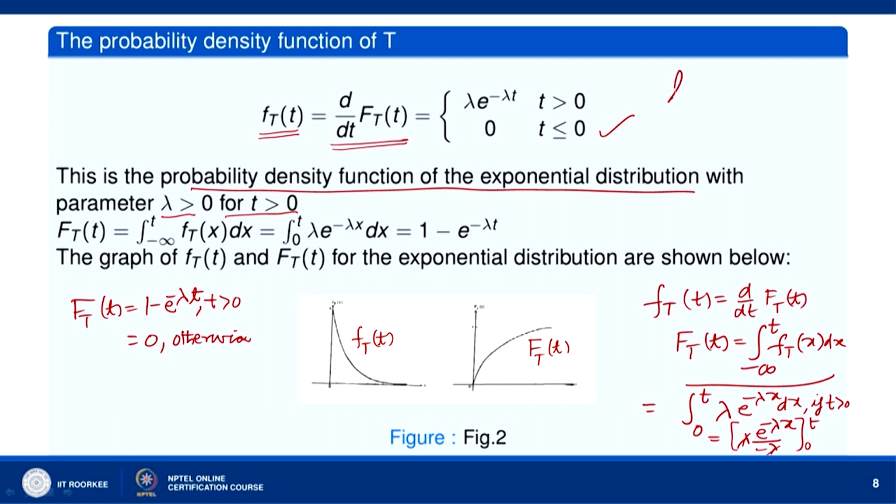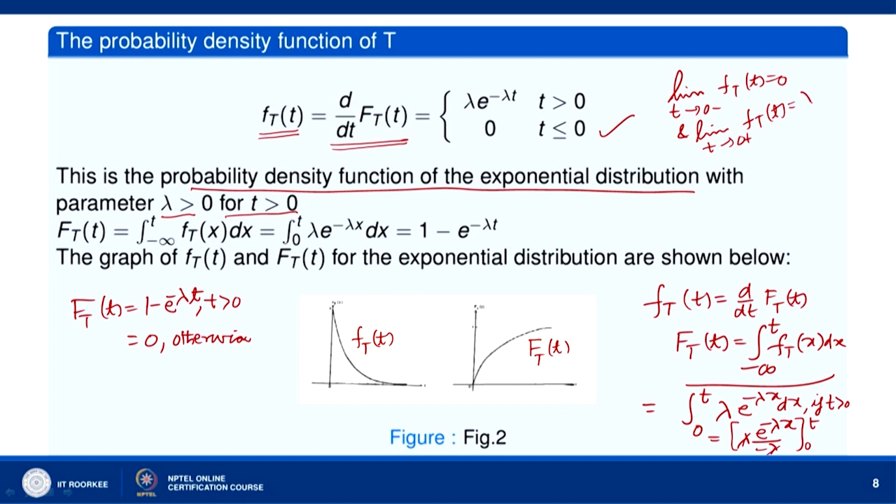This means that the limit as t tends to 0 from the left of f_T(t) is 0, and the limit as t tends to 0 from the right is lambda, because as t goes to 0, e to the power minus lambda t goes to 1.